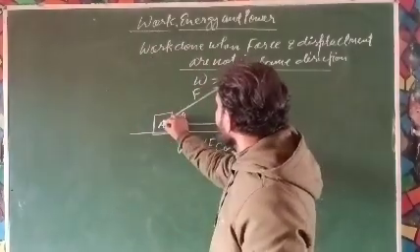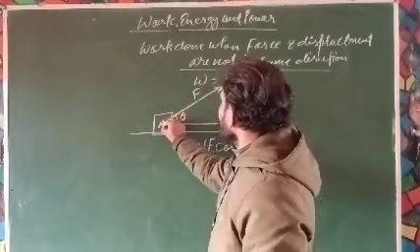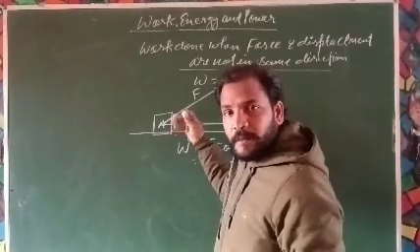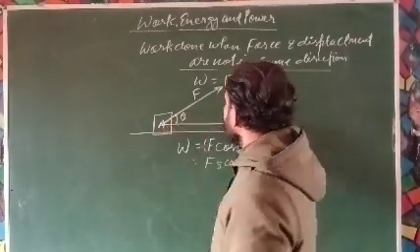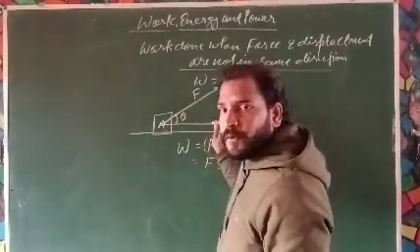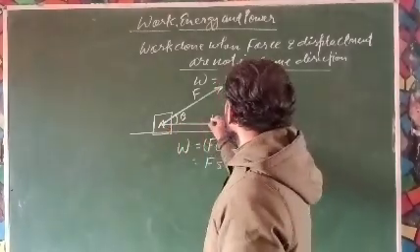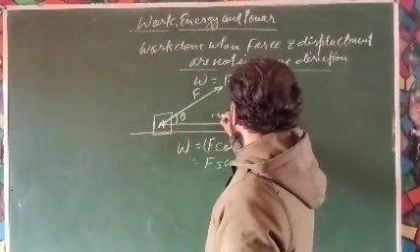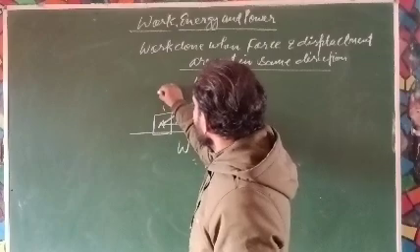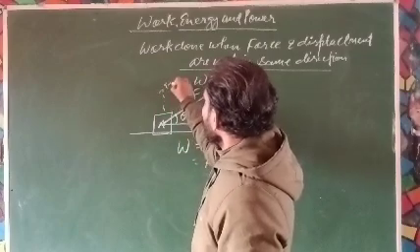So here the force can be divided into two components. One is the horizontal component, that is F cos theta, and this one is F sin theta.